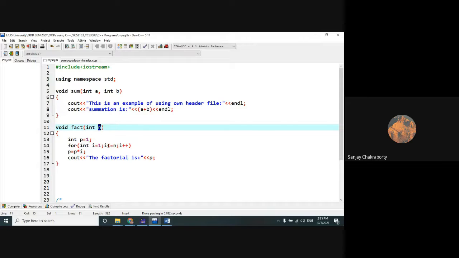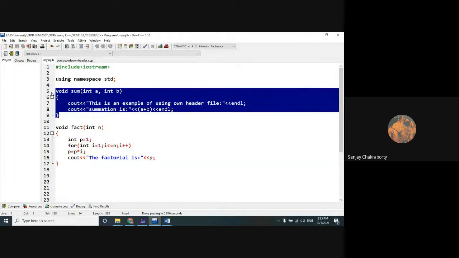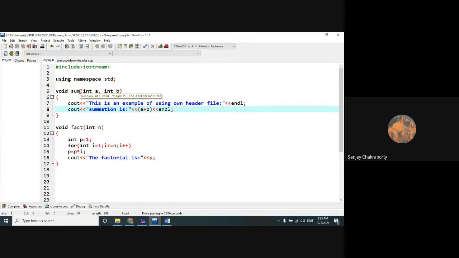Now in this program I didn't write any driver code, that means the main method from which these functions will be called. So no invoking methods are present in this program. Only function definitions I have written: one function definition for doing summation, and another for doing factorial of a particular number, the number which we pass during the invocation of this function.